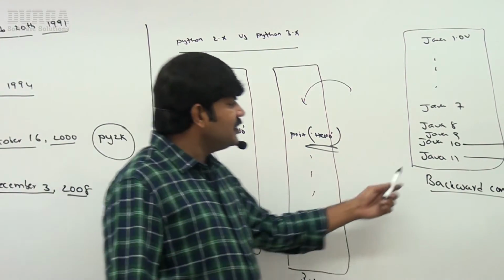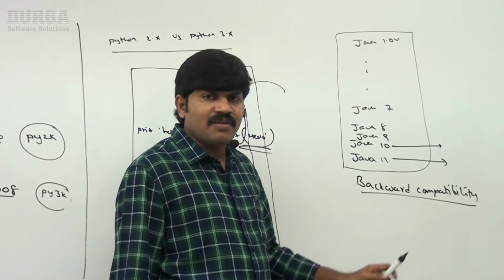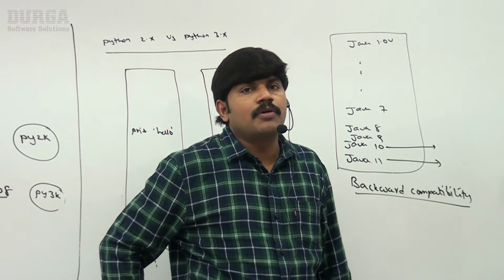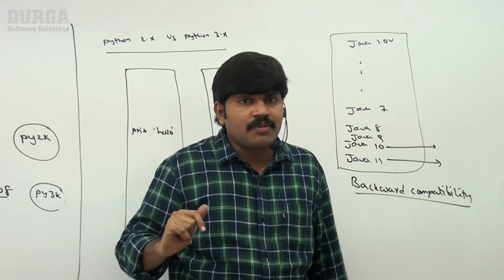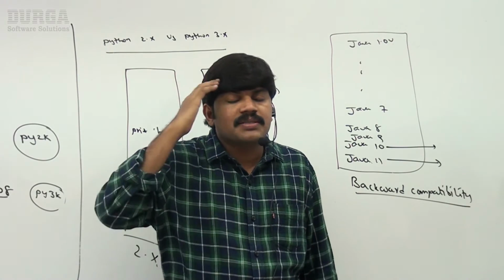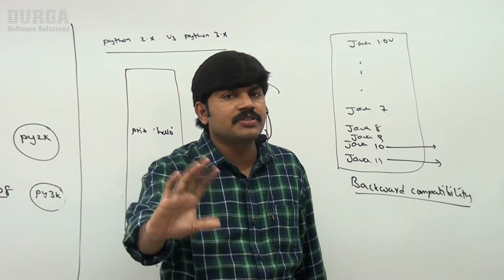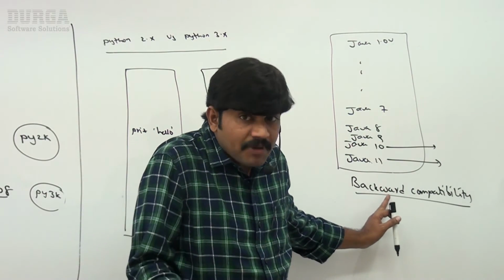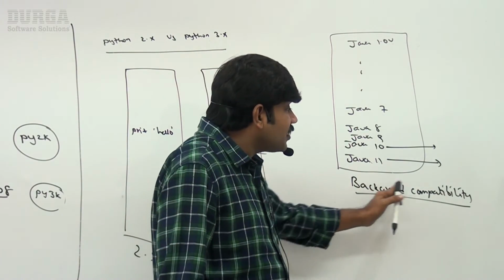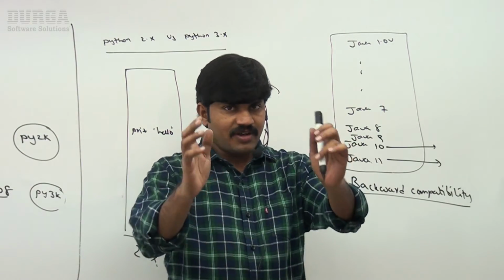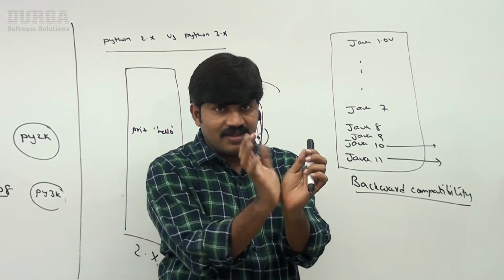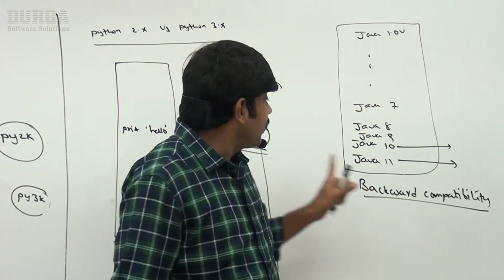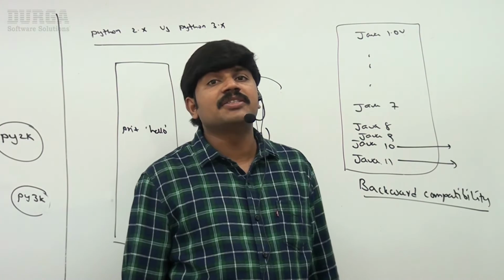Sir, in Java 11 or Java 12, if I want to add one small new feature, I have to think about whether 1.0 supports it, 1.1 supports it, 1.2 supports it. By considering all these things, this feature is not recommended to add because Java 7 may not provide support. So it's a bigger problem. Because of this backward compatibility, Java people's hands are very tight. They are not in a position to add new features that freely. But here in Python we do not have such a problem.